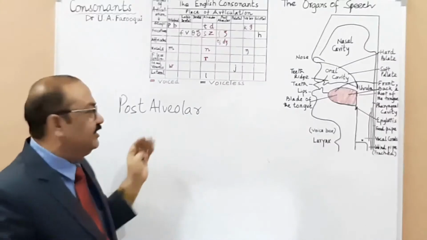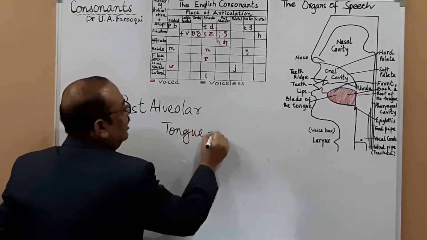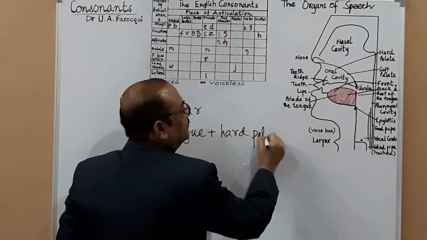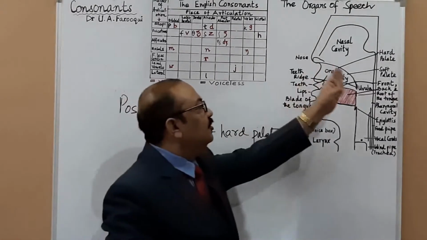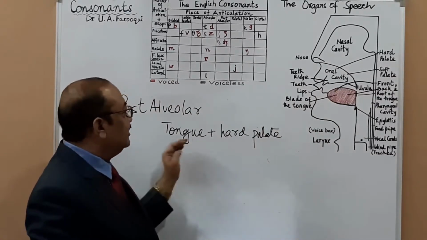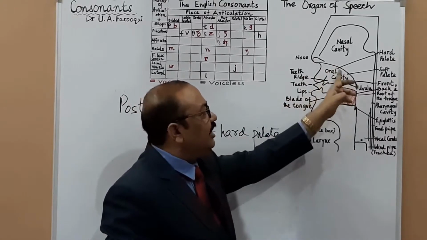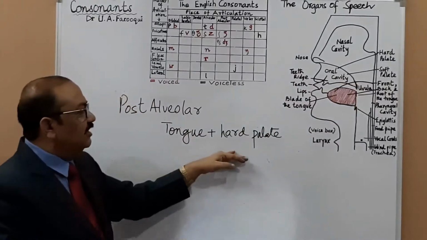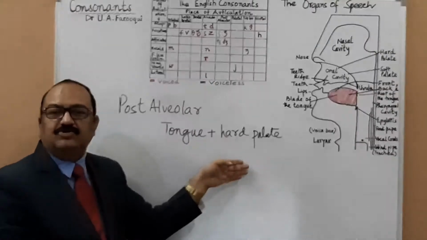So here you have tongue plus hard palate. There is a confusion in students. They feel that the hard palate comes after the soft palate. This is what they think. But this is just after the alveolar. Here you have the hard palate, and after that you have the soft palate. So tongue plus hard palate are the articulators in the post-alveolar consonant sounds.